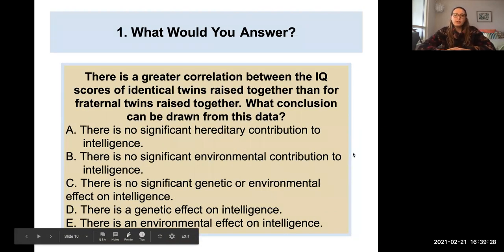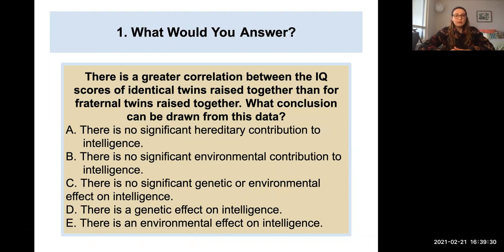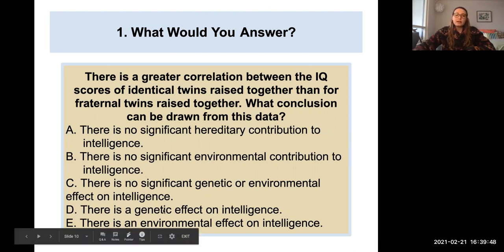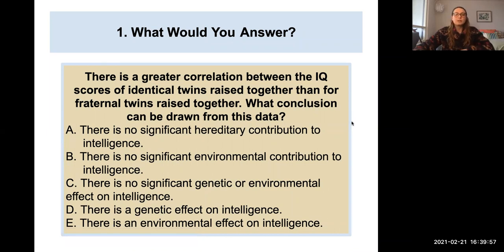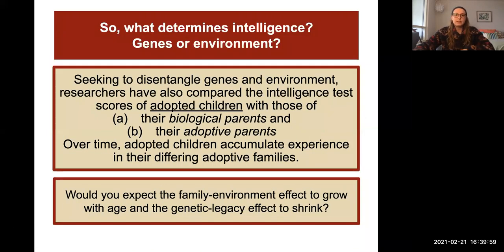There is a greater correlation between the IQ scores of identical twins raised together than for fraternal twins raised together, as we just saw in that graph. So what conclusion can be drawn from this data? Go ahead and take a second to think about it. Pause if you need to. But our correct answer here is letter D, that there is a genetic effect on intelligence, because we know that the ones who have the same genes had a better correlation of intelligence than the ones who did not have the same genes.